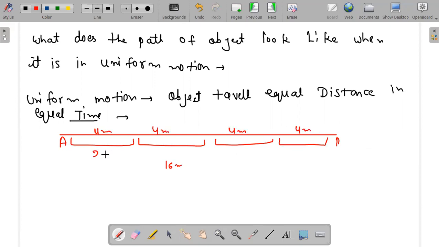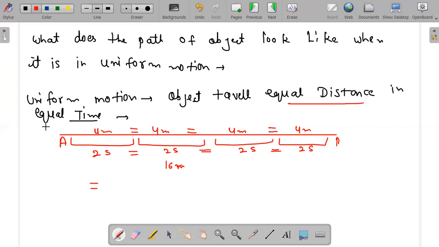It is traveling 4 meter in 2 seconds. Again, this is traveling 4 meter in 2 seconds, again 4 meter in 2 seconds, and again 4 meter in 2 seconds. So I can say that it is uniform motion. Remember this thing: what is uniform motion? Travel equal distance in equal time. My distance is 4 meter, 4 meter, 4 meter, 4 meter, and my time is 2 second, 2 second, 2 second, and 2 seconds. So this is known as uniform motion.